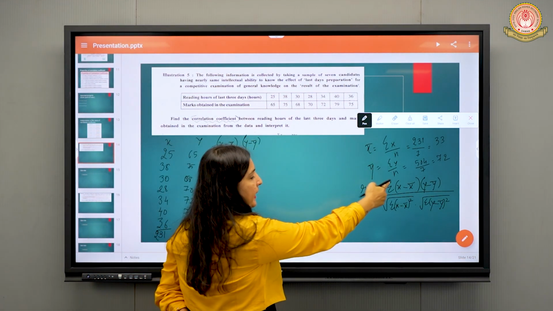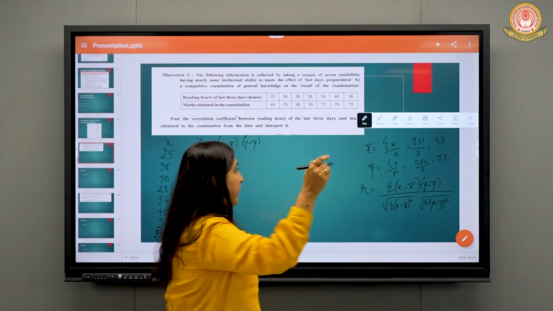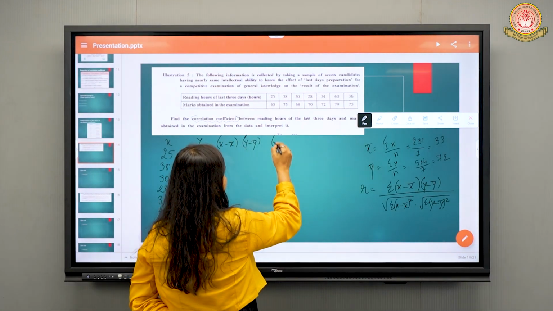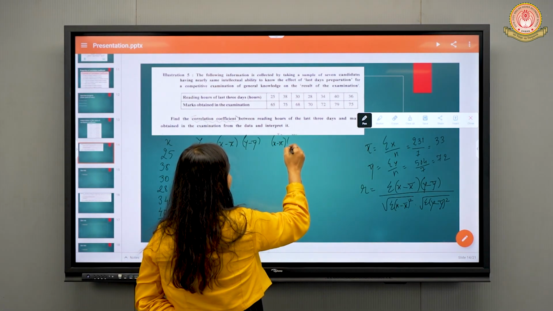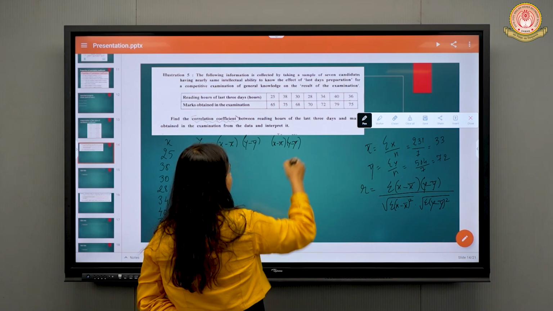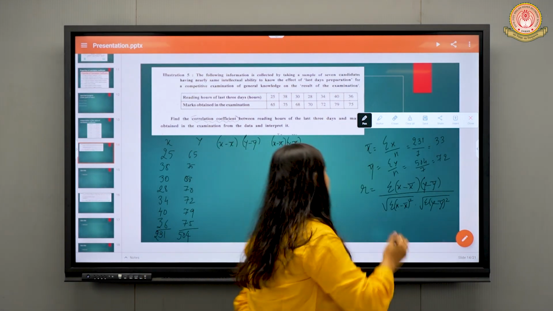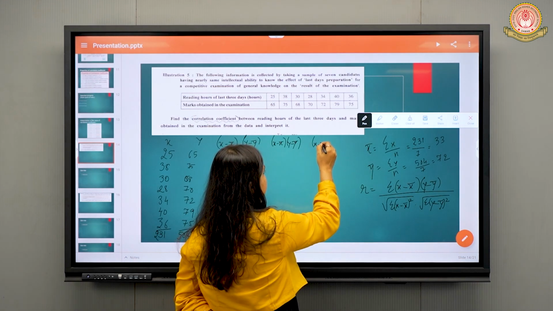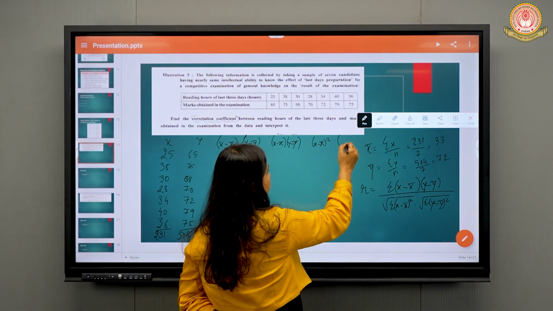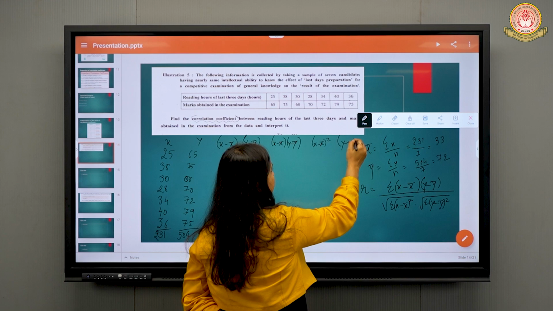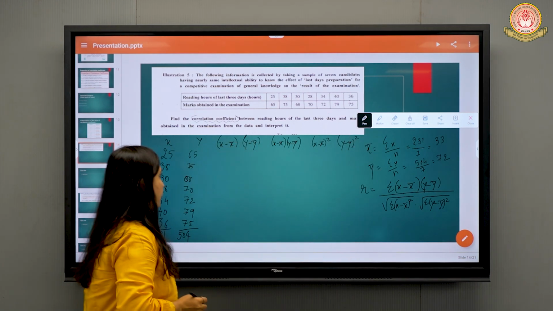Then x minus x bar into y minus y bar. Then x minus x bar the whole square, and the last column will be y minus y bar the whole square.